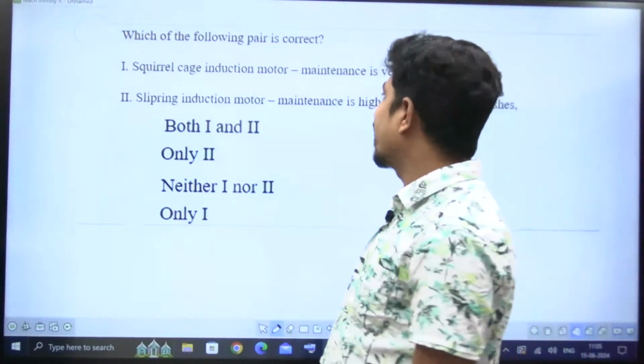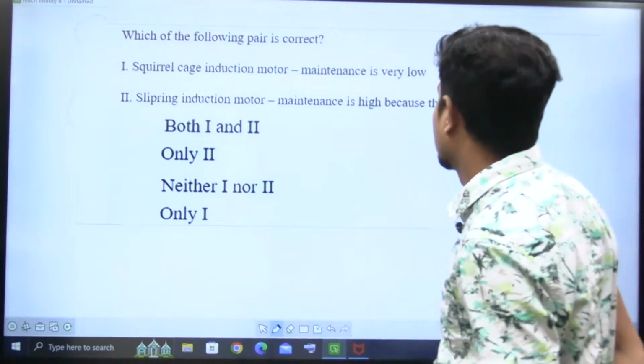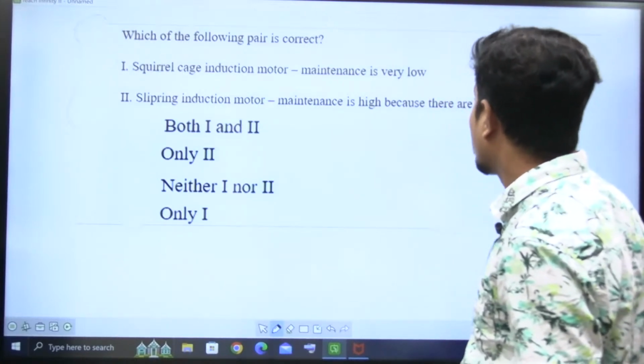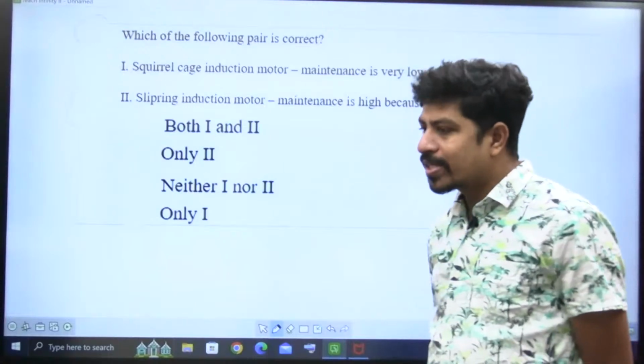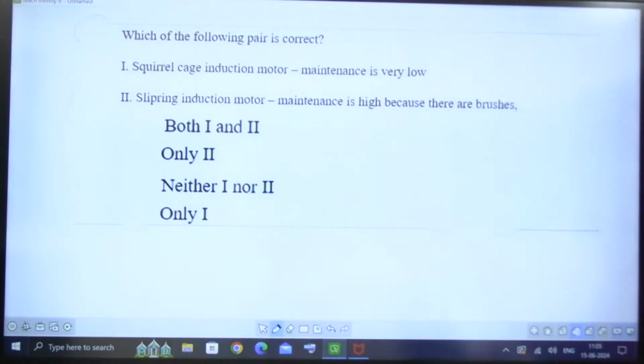Which of the following pair is correct? This is about induction motors. Squirrel cage induction motor maintenance is very low. Slip ring induction motor maintenance is high because there are brushes. Tell me, what is the basic difference between these two motors? People must answer. I am giving not only answers for the questions that were asked, I am covering concepts also which are required.